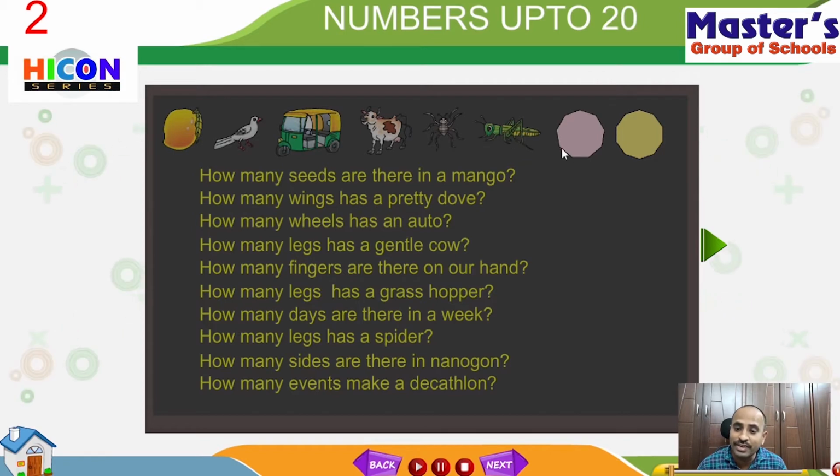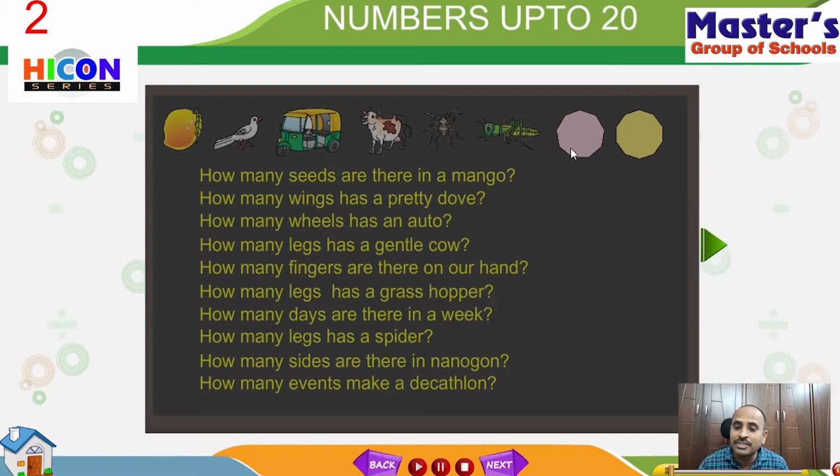And you are observing here a nanogon. A nanogon is a polygon, a geometrical shape having 9 sides. If you count the number of sides, there are 9. That's why this geometrical shape is called a nanogon.